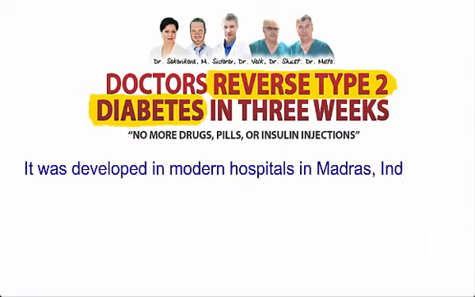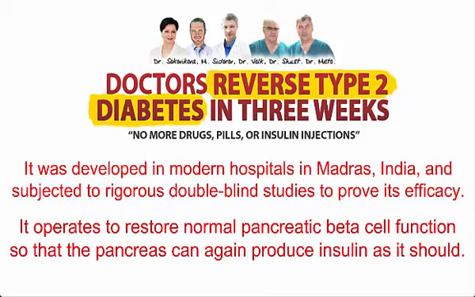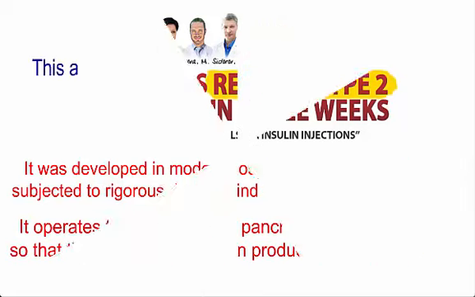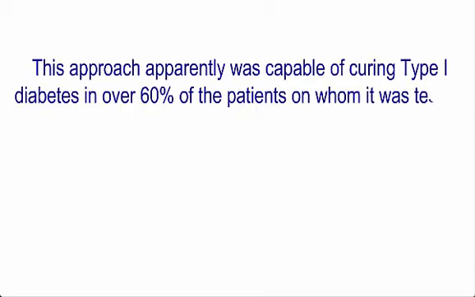It was developed in modern hospitals in Madras, India, and subjected to rigorous double-blind studies to prove its efficacy. It operates to restore normal pancreatic beta cell function so that the pancreas can again produce insulin as it should. This approach apparently was capable of curing type 1 diabetes in over 60% of the patients on whom it was